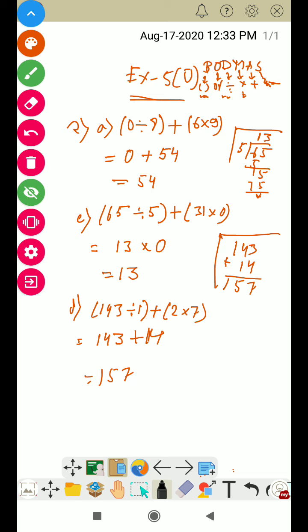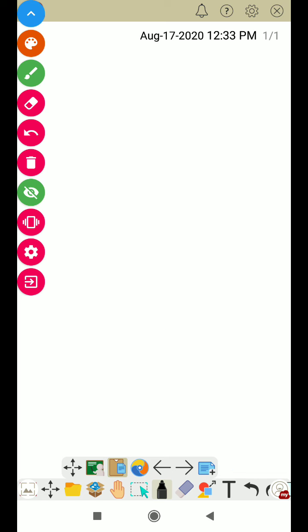Now go to question number E. Question number E is given here: 3 into 5 minus 72 divided by 9. So 3 into 5 is 15, minus 72 by 9.